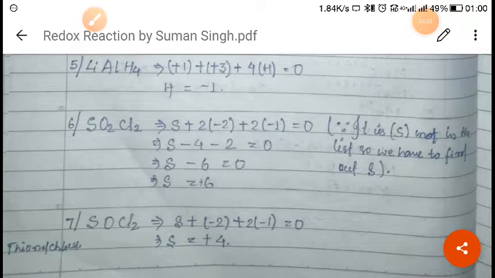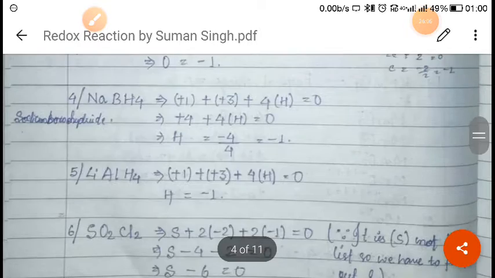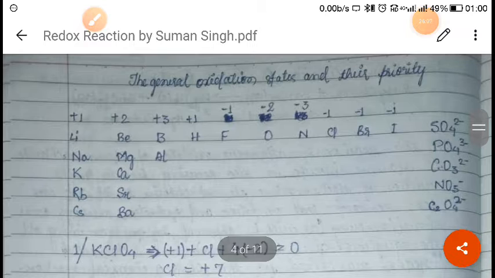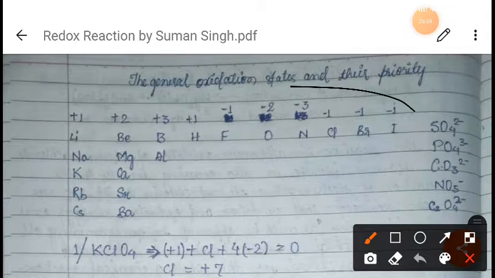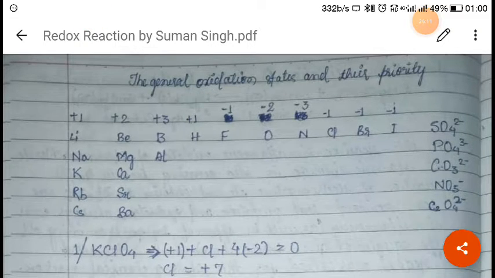Now next is, suppose there is some element which is not given in this table. If any element is not given in this table, you always remember that we have to find out the oxidation state of that element. Suppose you see here, sulfur is not given, right?